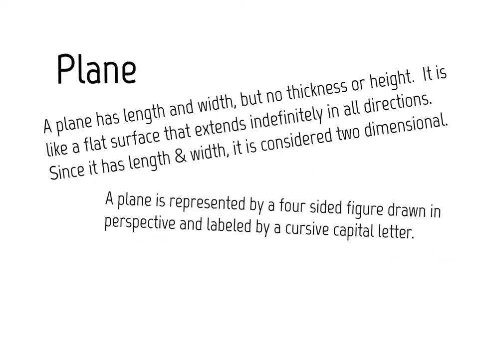A plane has length and width, but no thickness or height. It is like a flat surface that extends infinitely in all directions along its length and width. Since a plane has length and width, it's considered two-dimensional. However, just like a point, it is considered to be an undefined term in geometry.